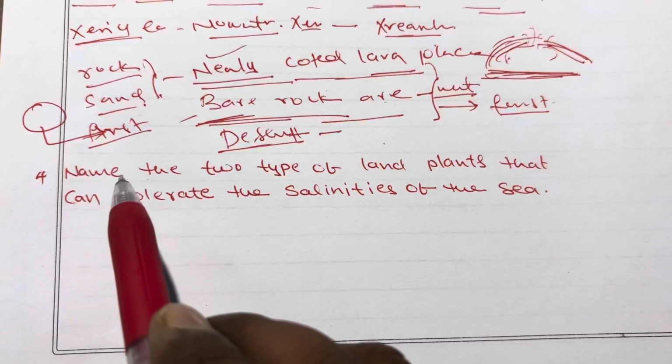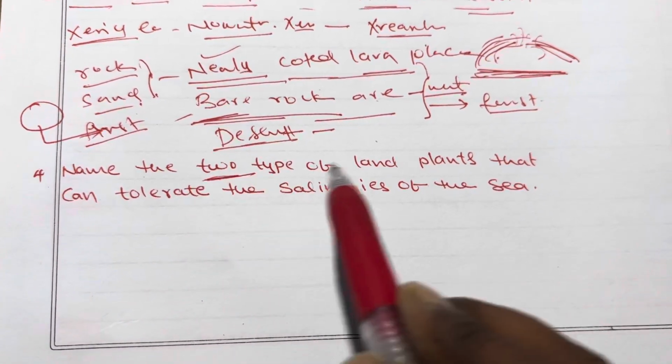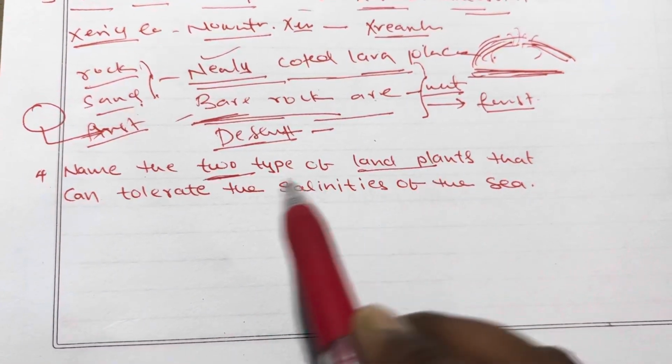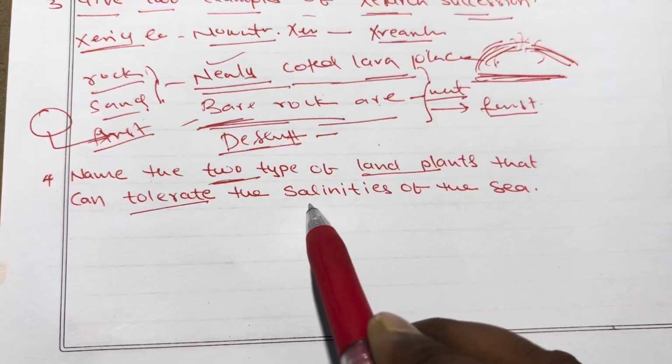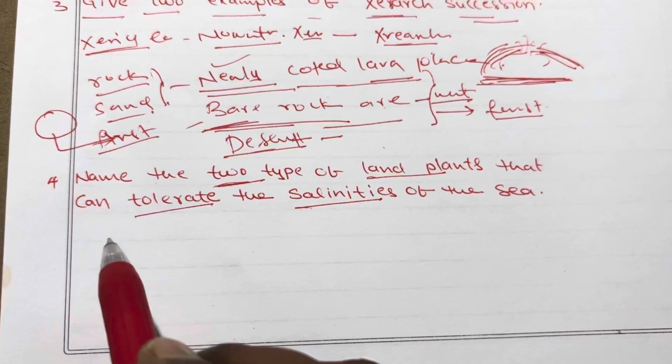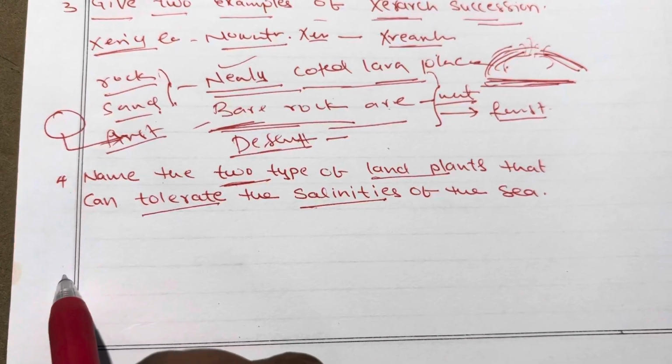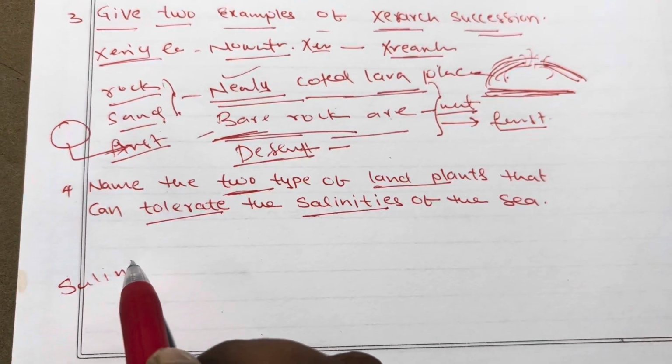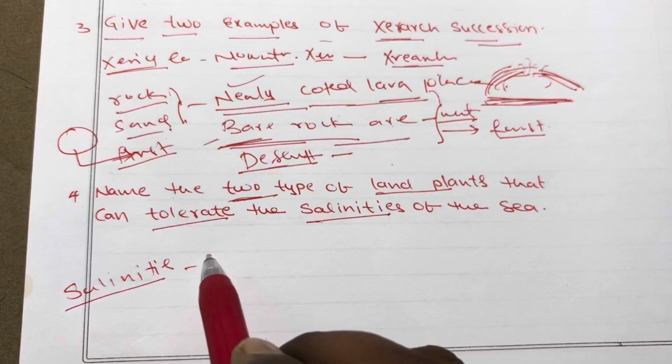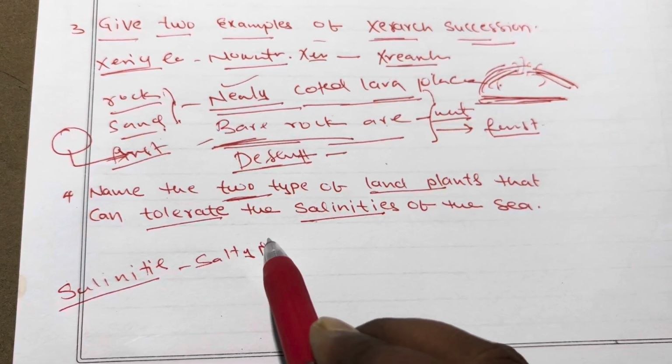Next question: name two types of land plants that can tolerate the salinity of the sea. First of all, we need to know what salinity is. Salinity means a salty place.